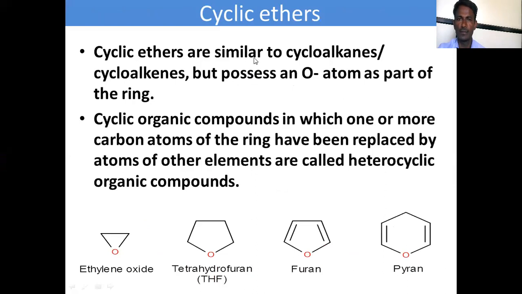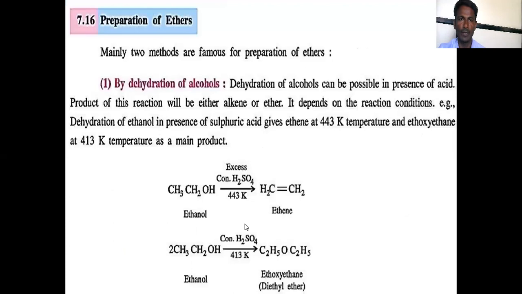Cyclic ethers are similar to the cycloalkanes, but possess an oxygen atom as part of the ring. This is ethylene oxide. This is tetrahydrofuran, a 4-membered cyclic ring, 1, 2, 3, 4, along with an oxygen atom in there. This is the furan. This is tetrahydrofuran. This is the furan, and this is the pyran.